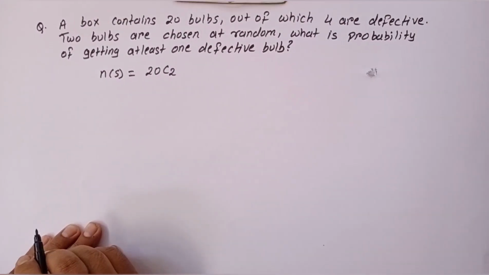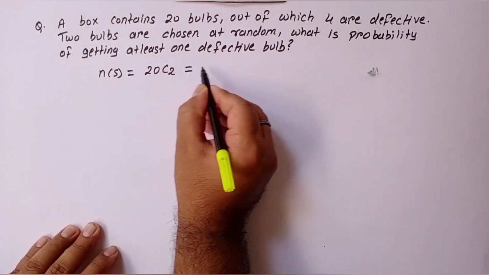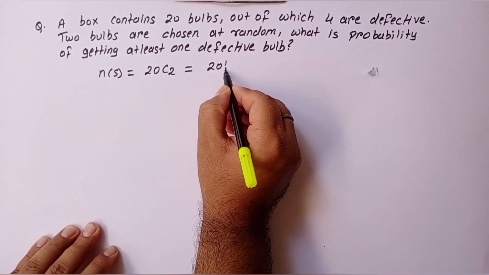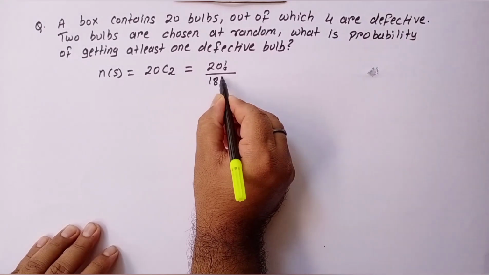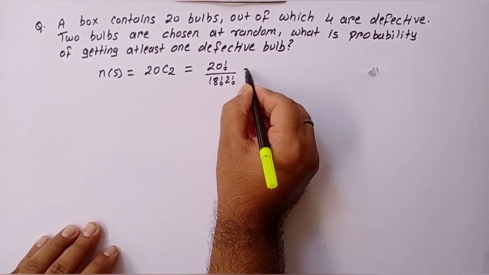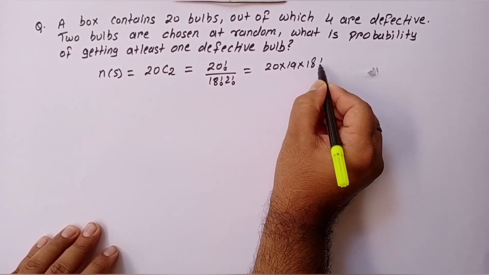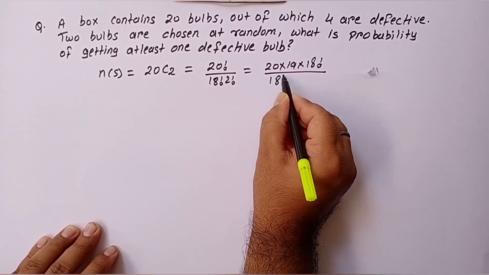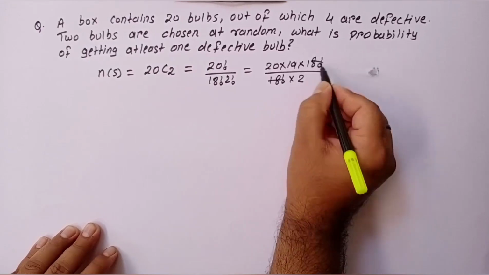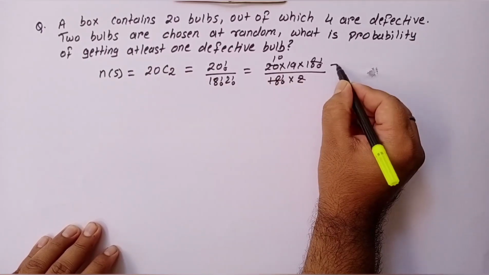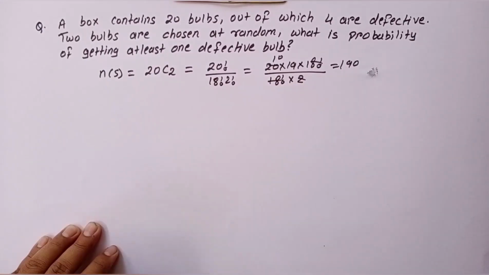So n of S will be 20C2, which is equal to 20 factorial divided by 18 factorial into 2 factorial, that is 20 into 19 into 18 factorial divided by 18 factorial into 2. So we have a sample space of 190.